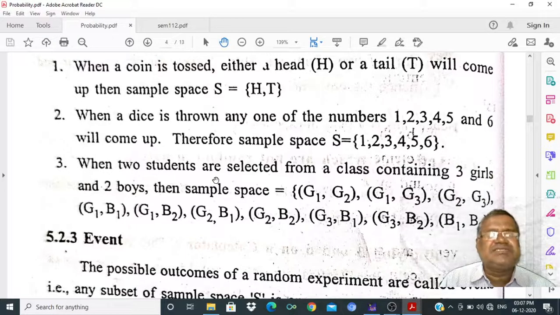If two students are selected from a class containing 3 girls and 2 boys, the sample space is as follows. We have 3 girls and 2 boys: B1, B2 are the boys, G1, G2, G3 are the girls. The possible outcomes are listed as pairs such as G1G2, G1G3, G2G3, and so on. These are the possible outcomes. We have 10 possible outcomes.